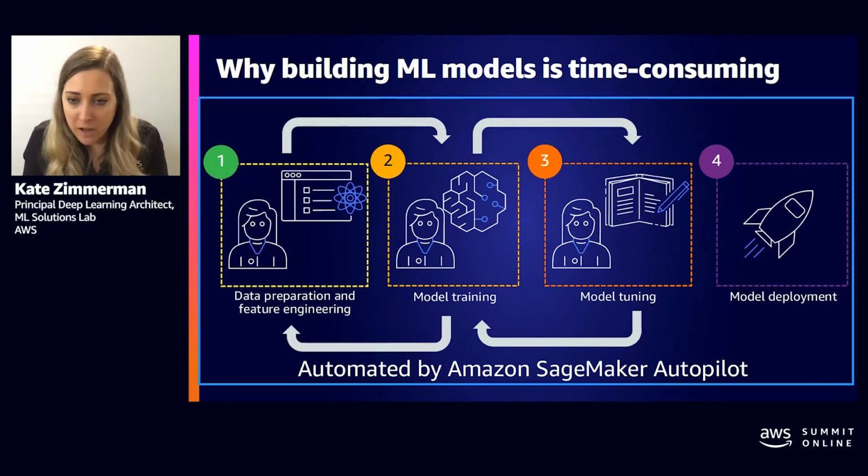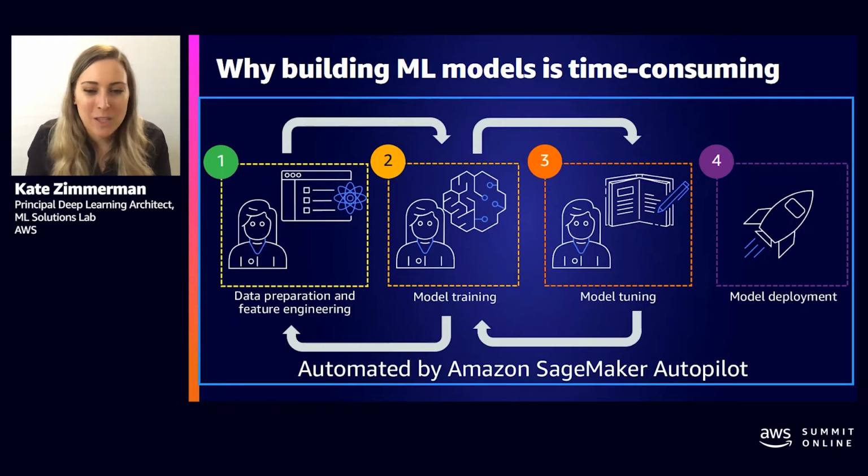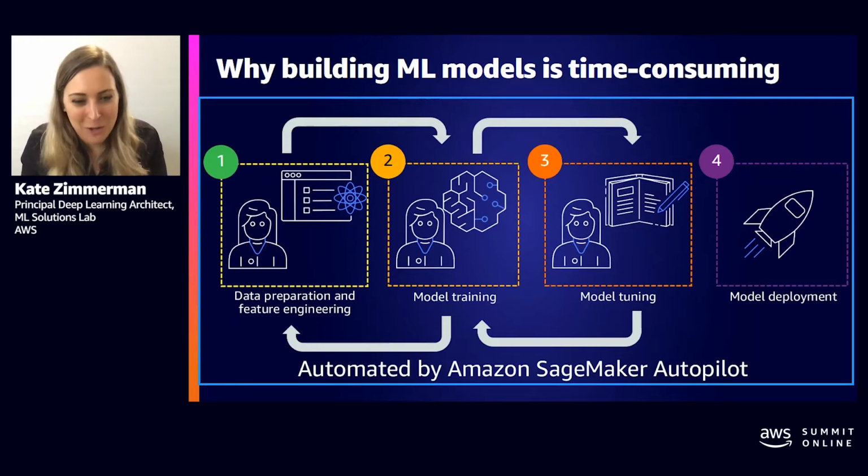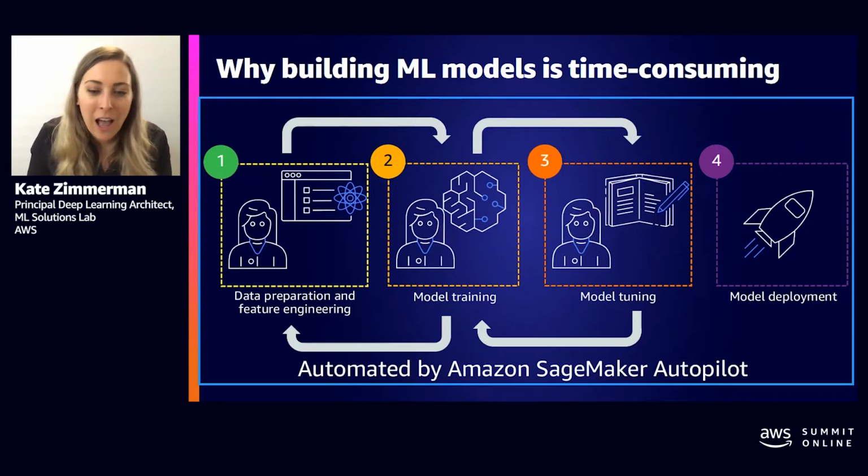For all you budget people out here who might have had a heart attack when I said it trains hundreds of models, some cool things that Autopilot also does is it optimizes the instance size that it trains on. It turns the instances off and on automatically. And so it is optimizing for cost along the way. In fact, most of these training jobs only take a couple of seconds. So I would argue that it's actually an extremely cost-effective way to build these regression and classification models, because it's very optimal in how it uses the resources within SageMaker.